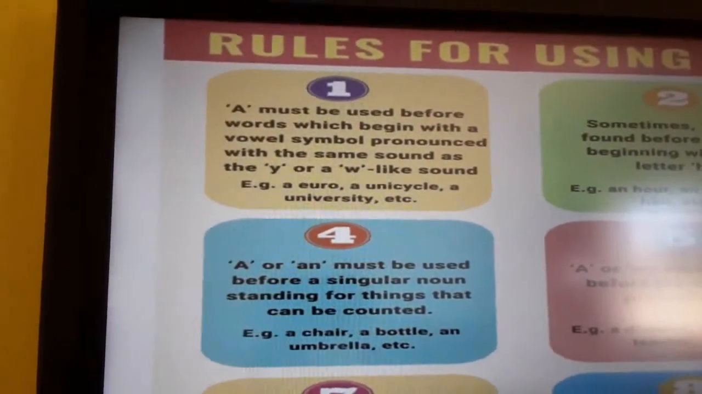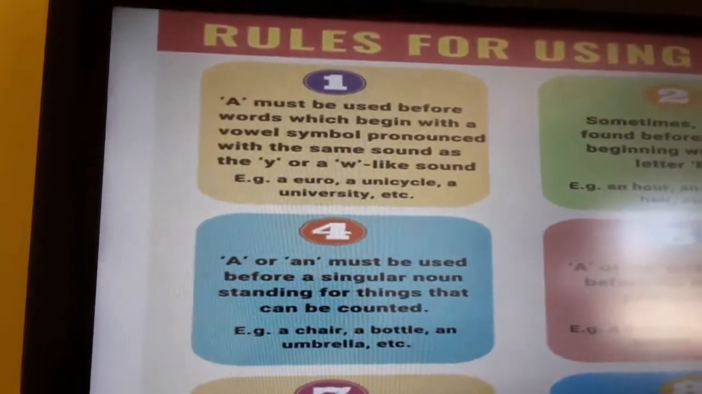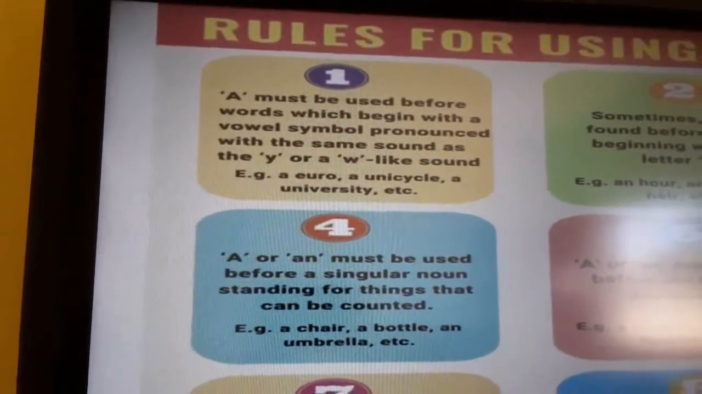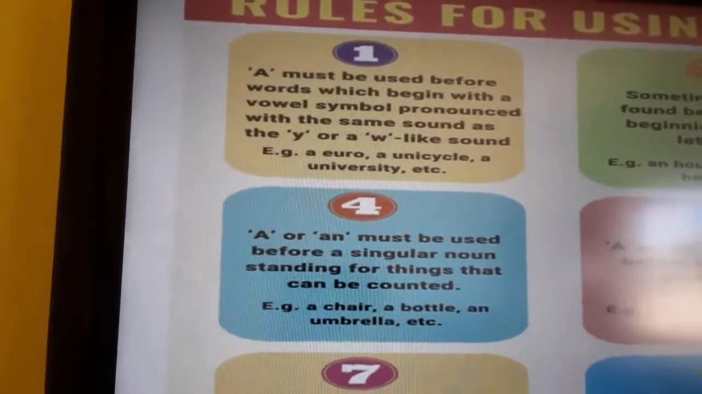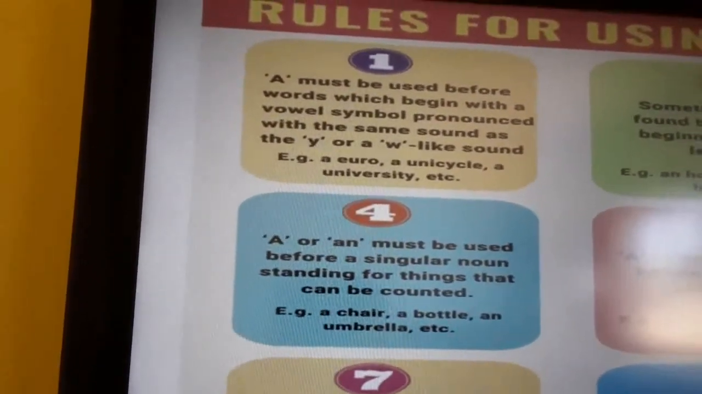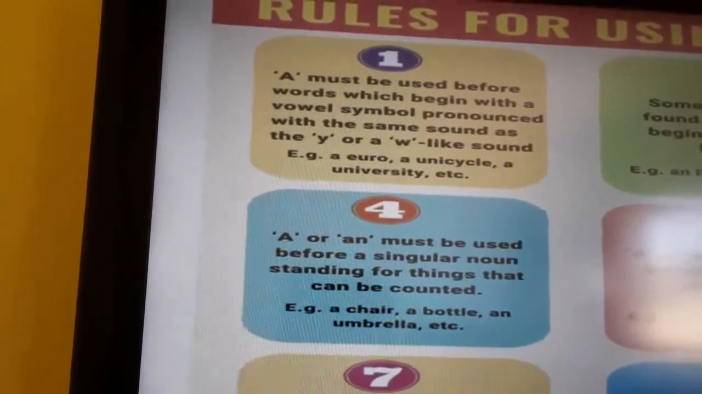A is used before a consonant sound. Even though U is a vowel, sometimes it sounds like Y or W: university, unicycle, Europe. So at those times we should use a, and we should not use an.